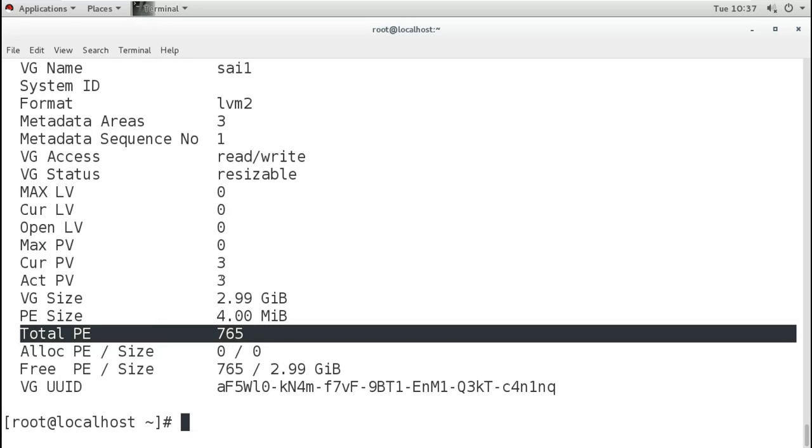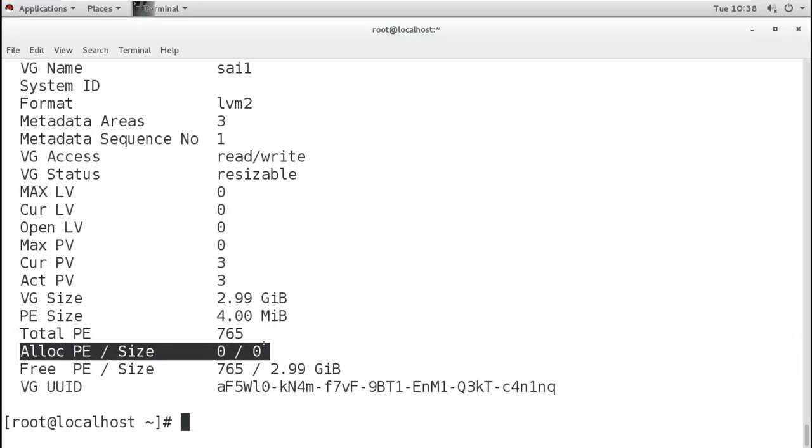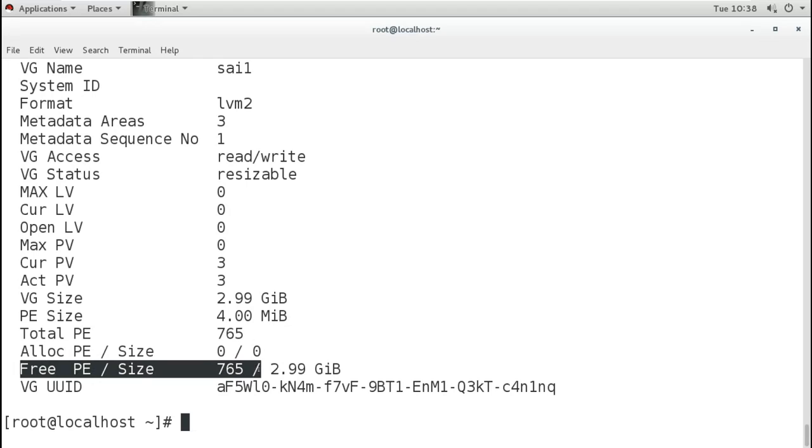Allocated is 0, no PE is allocated, no size is allocated, everything is 0 because we have not created any LV. Right now total PEs and total size is free. So we can now create LVs, logical volumes, from this volume group.